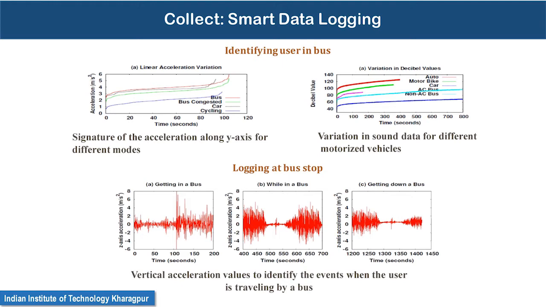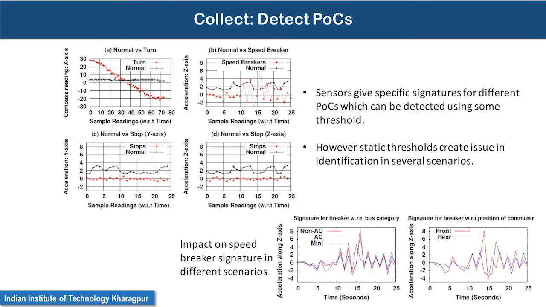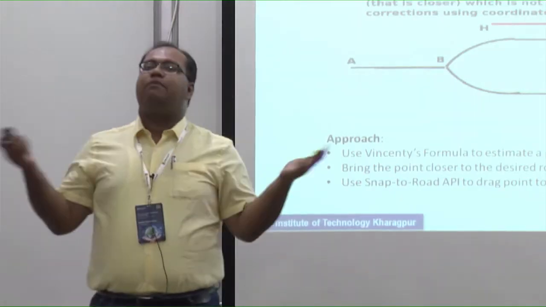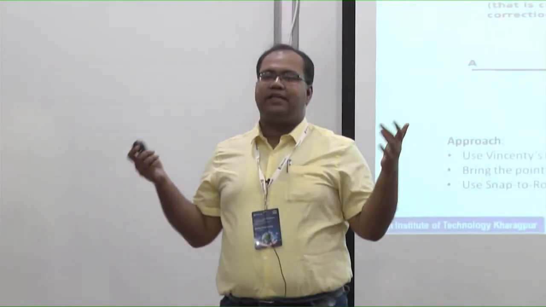Again, using this sensor information, you can identify different kinds of events, like when a person is getting into a bus, while he is in a bus, and while he is coming down from the bus. We get all these signatures, and we see that for different points of concern, like a speed breaker, turn, potholes, and congested route, we have different signatures. You can use those signatures to automatically detect these points of concern. Once we have that information, we apply a spatial geometry based approach to identify individual trajectories. As I mentioned, you do not have the complete GPS data because you do not log the complete GPS data, to save energy.